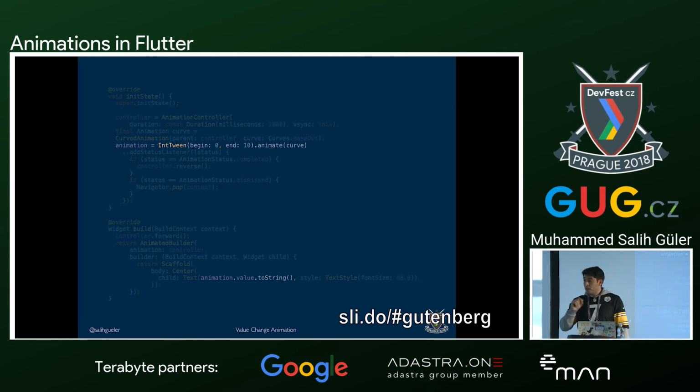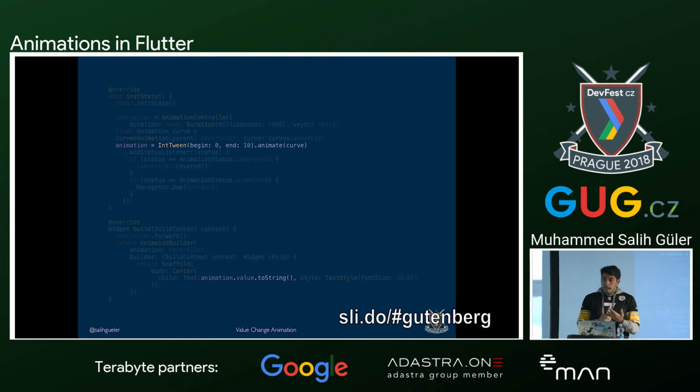We will give a beginning and end value. And this is the beauty of tweens. Flutter comes with a lot of tween objects that you can use to animate stuff. So you can use a color tween to go in between colors. You can use an int tween to go in between values. You can use the border radius tween, as we saw, and many more.